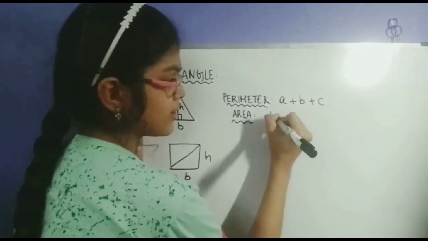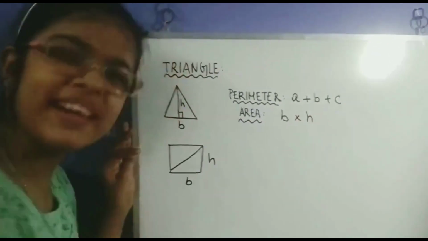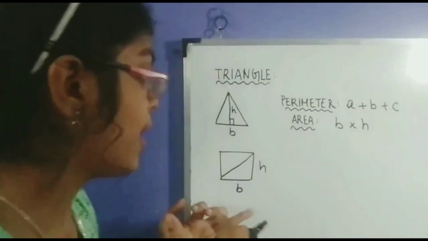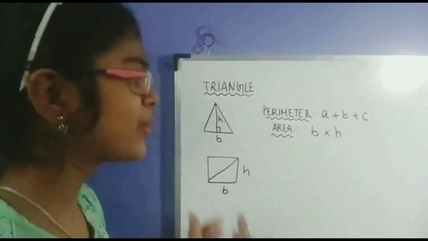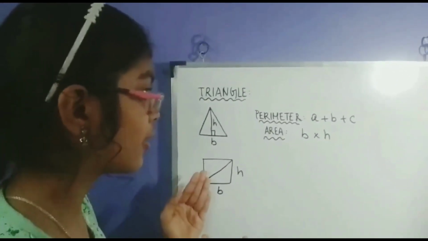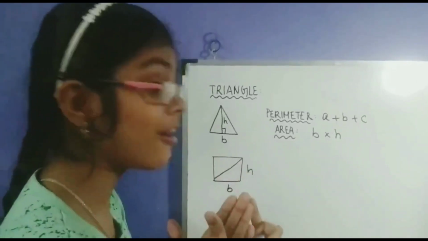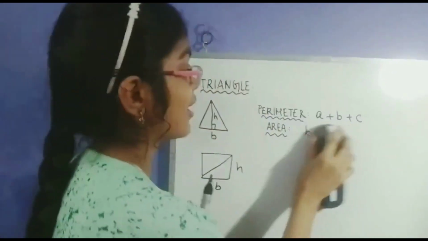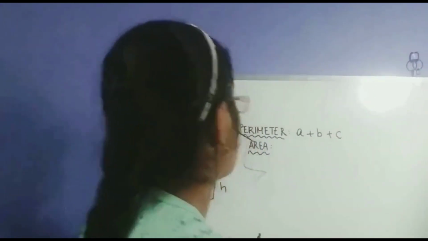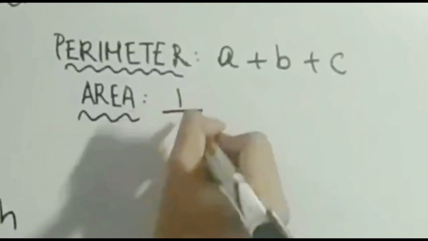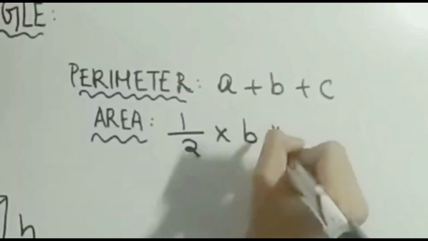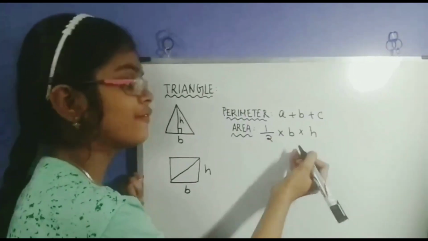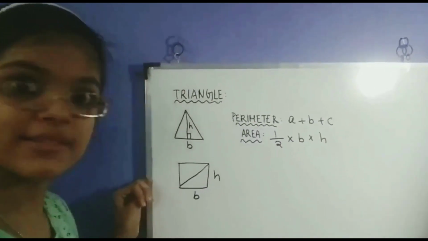So can I write base times height? No, that would work for a parallelogram, a square, a rectangle, but it can't work for a triangle because a triangle is half of it. Wait a minute, that's the answer. What if we do half times base into height? That works. Half of base into height.